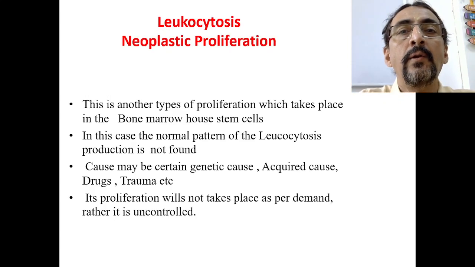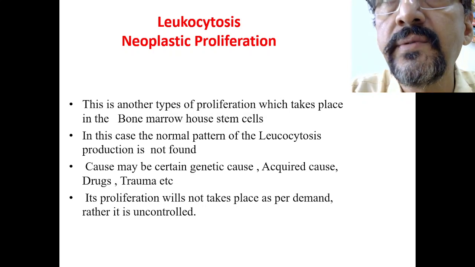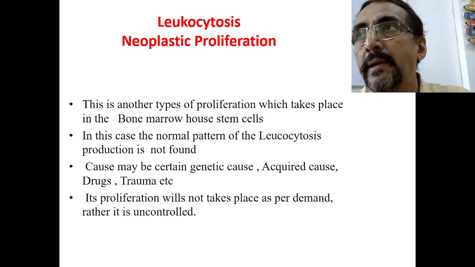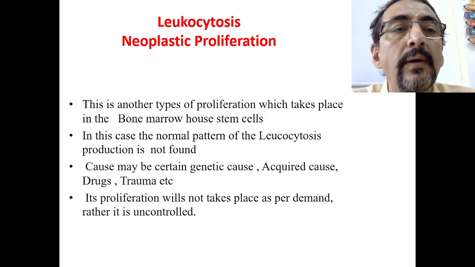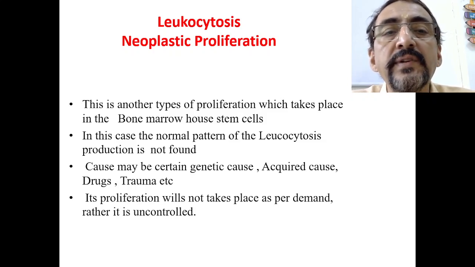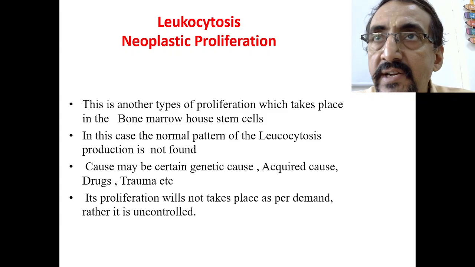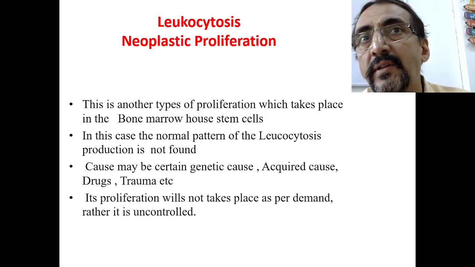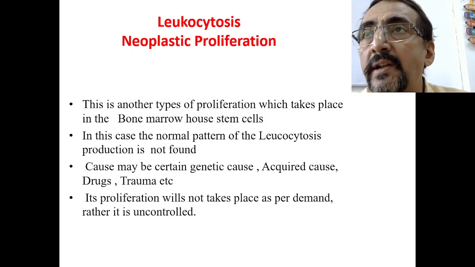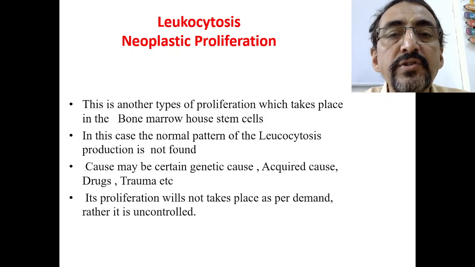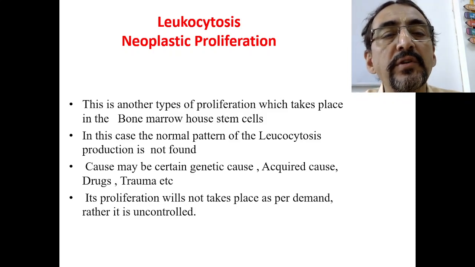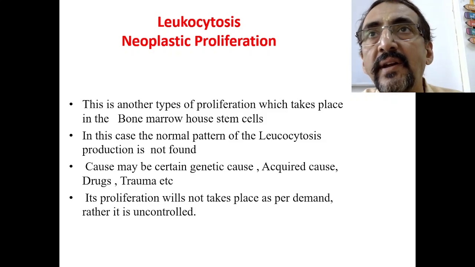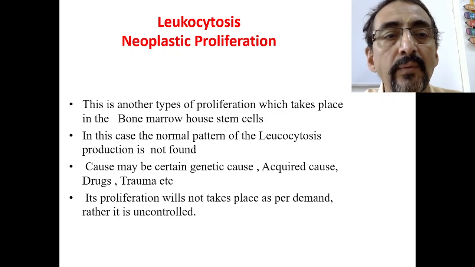Now, leukocytosis and neoplastic proliferation, we will look into the details because that will be our topic. This is another type of proliferation which takes place in the bone marrow stem cells, as I explained, because all this neoplastic proliferation of the leukocytes will take place in the bone marrow stem cells. In this case, the normal pattern of leukocyte production is not found. Normal pattern, what is that? We have already seen. So that is not found.